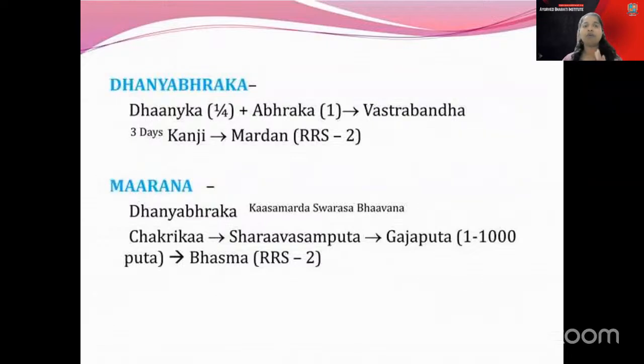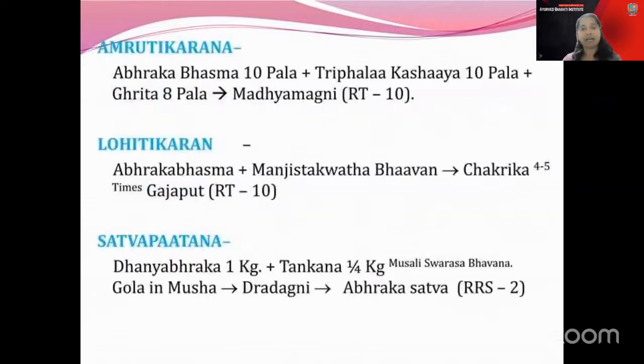Then when you go to the Amritikarana process, it is the Abhraka Bhasma 10 pala, and Trifala Kashaya 10 pala, and the Ghrita with the Madhyama Agni, that is the Amritikarana process. And the Lohitikarana, it is with the Abhraka Bhasma and Manjishta Kvatha Bhavana, with that the Chakrikas are prepared. When you go to the Sattvapatana part, it is Dhanyabhraka and Tankana within the Musha. That is also a Sattvapatana.